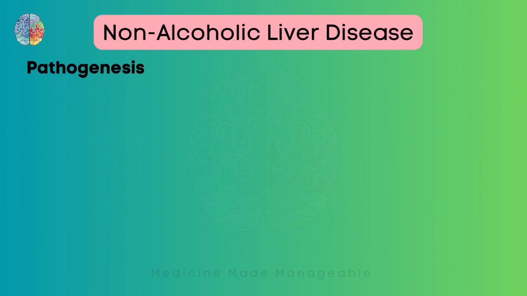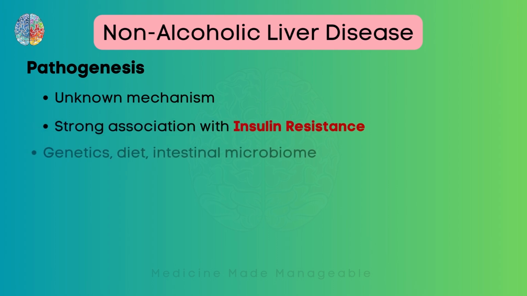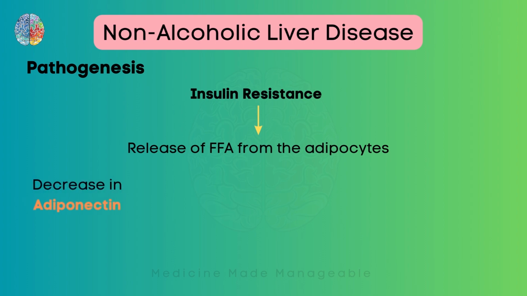Now, what is the pathogenesis of this disease? The exact mechanism is unknown, but scientists have found that there is a very strong association between insulin resistance and this disease. Genetics, diet, and intestinal microbiome also contribute to the pathogenesis. So let's see what will happen if there is insulin resistance. This will cause release of free fatty acids from the adipocytes. And at the same time, there is a decrease in adiponectin.